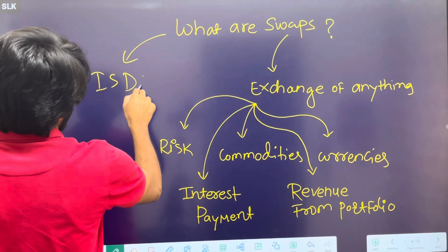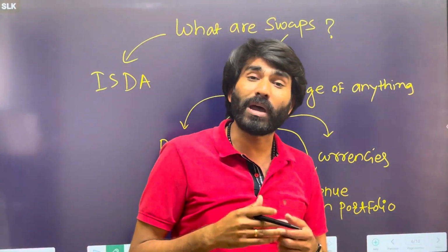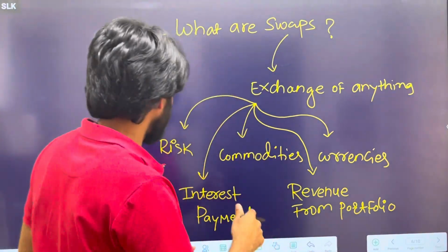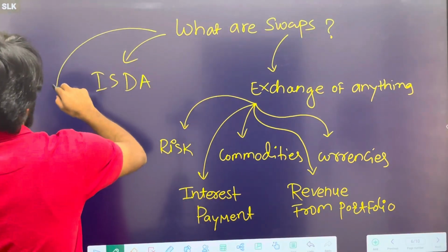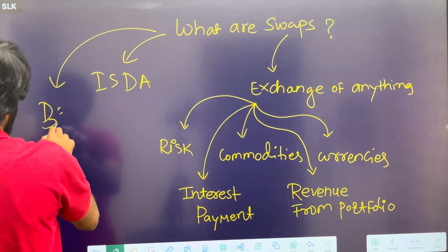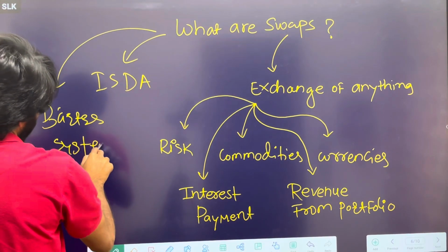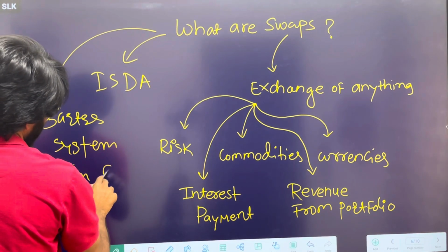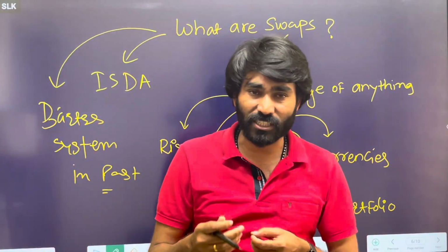Now, we have ISDA, the International Swaps and Derivatives Association, which provides a framework for swap contracts. But if you see, we had the same swaps in the past as a barter system. And you know it, barter means exchange of goods.